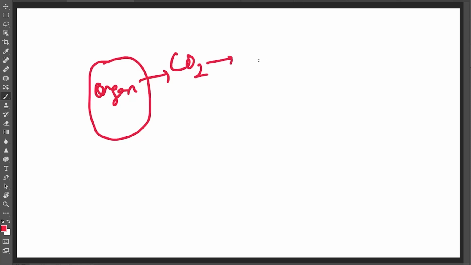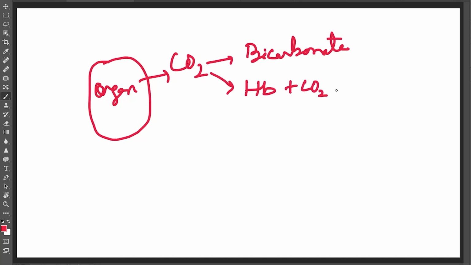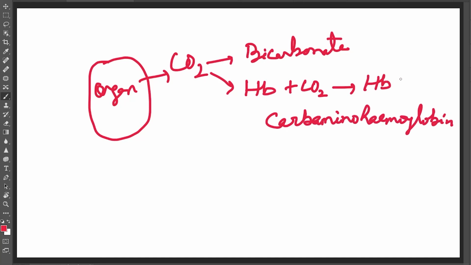It may travel in the form of bicarbonate, through the plasma, as sodium bicarbonate, and some amount of carbon dioxide is also transported along with hemoglobin. The compound formed between carbon dioxide and hemoglobin is called carbaminohemoglobin, written HbCO2. This is also an unstable compound.